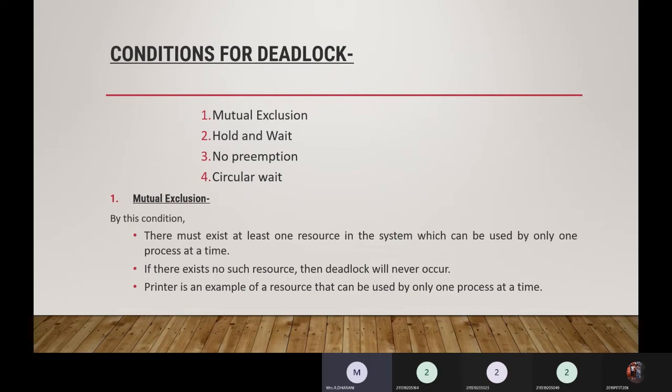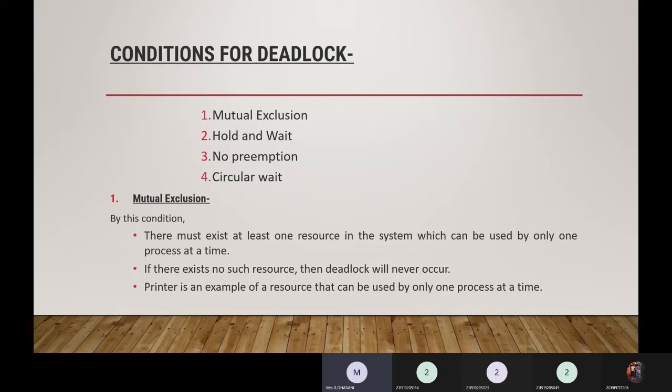The first one is mutual exclusion. By this condition, there must exist at least one resource in the system which can be used by only one process at a time. That resource cannot be shared with other processes. If there is no such resource, then deadlock will never occur.